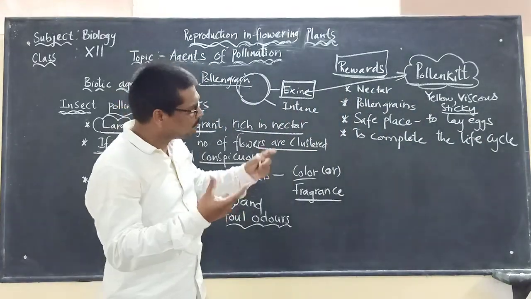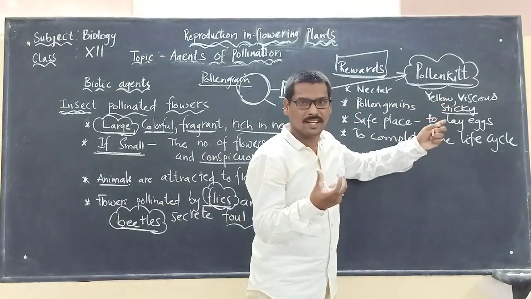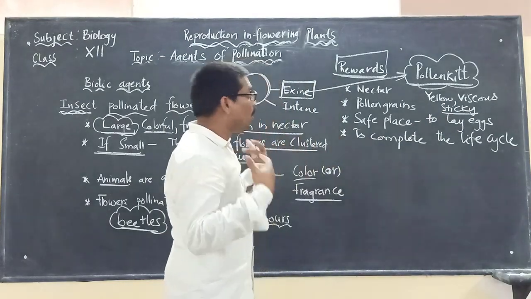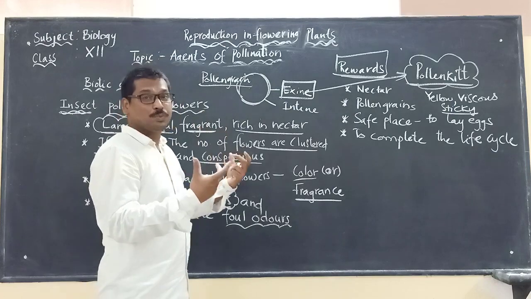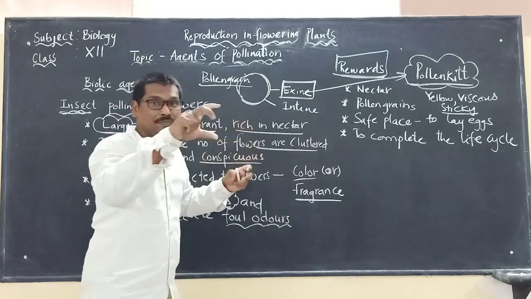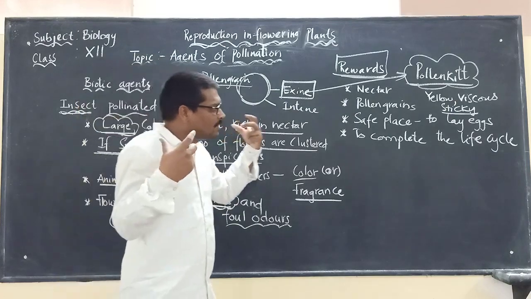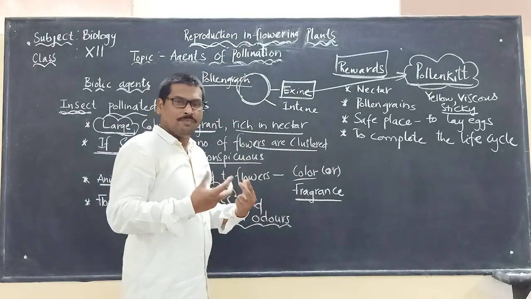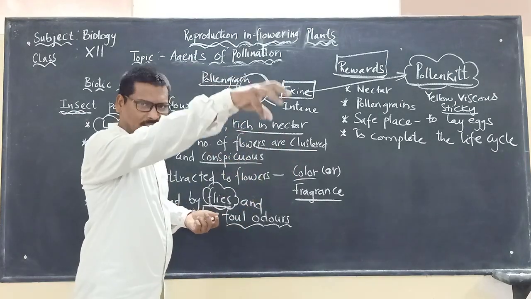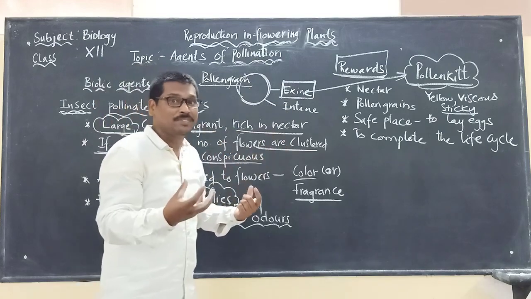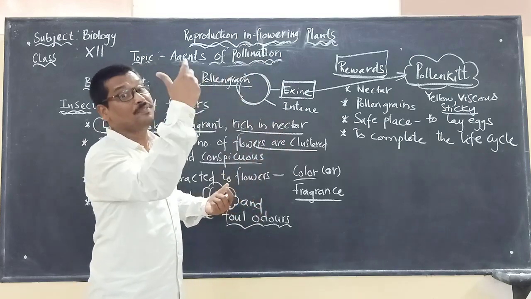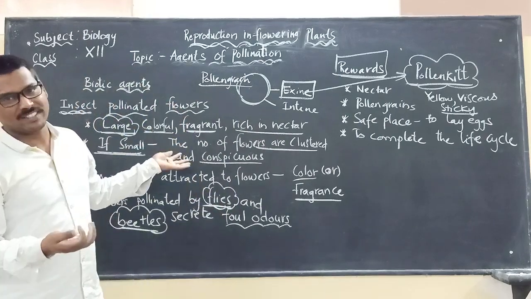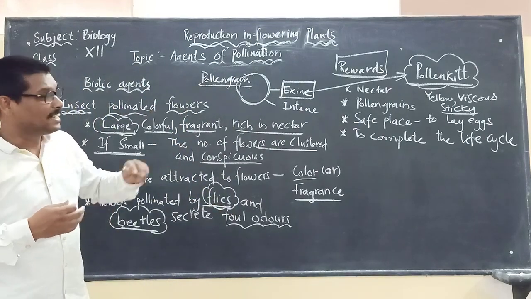It is because of this viscous and sticky nature that the pollen grains will easily attach onto the body of those animals which are visiting the different flowers. So when these pollen grains stick onto the body of these insects, and the same insect visits another flower, it may drop these pollen grains on the stigma of another flower, and that's how the pollination will be taking place.